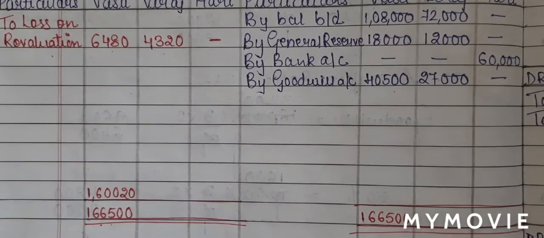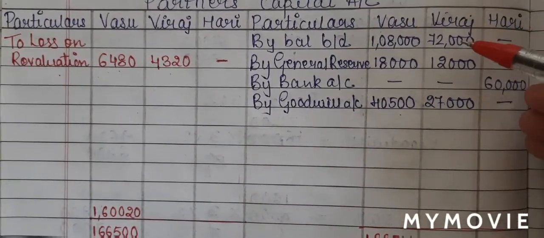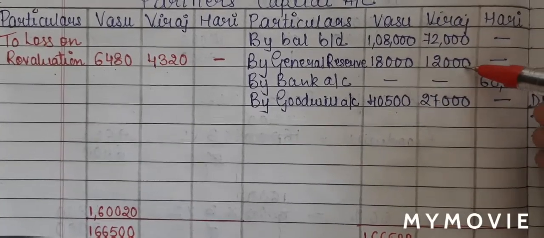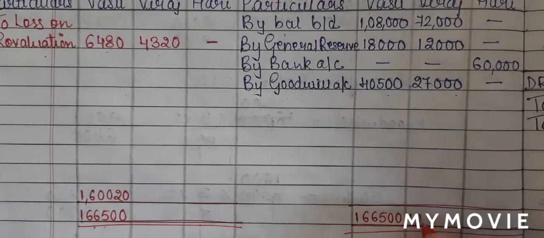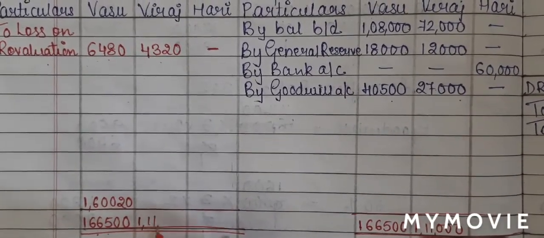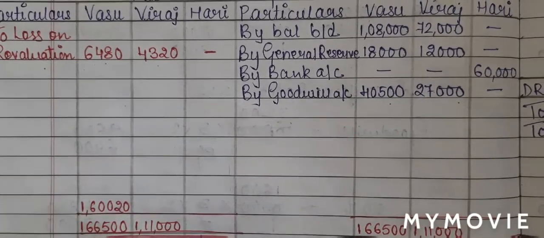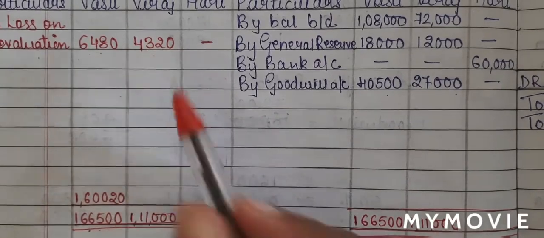I'll get 1,06,020 rupees. Now the same way I will total Viraj capital. So 72,000 plus 12,000 plus 27,000. I get a total of 1,11,000, which I'll write on both the side. 1,11,000. From 1,11,000, I'll minus 4,320.